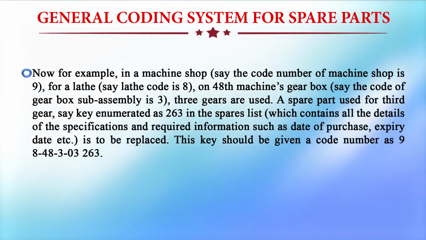Now, for example, in a machine shop, for a lathe, say machine 48, the code of the gearbox subassembly is 3, where gears are used. A spare part used for the third gear, say a key, is enumerated as 263 in the spares list, which contains all the details of the specifications and required information such as date of purchase, expiry date, etc. This key is to be replaced. This key should be given a code number like 9848303. A coding is given to each and every part.